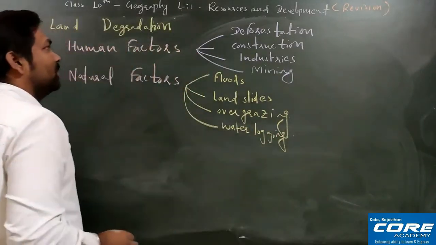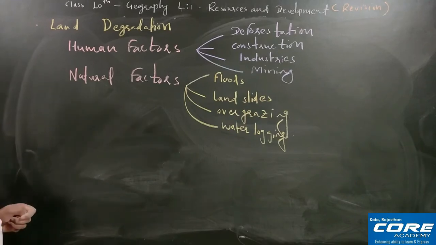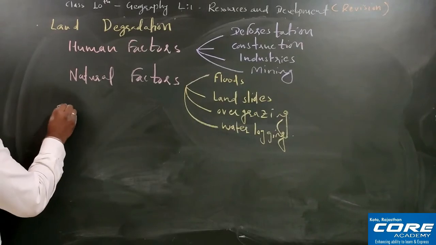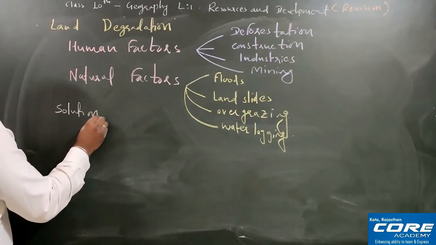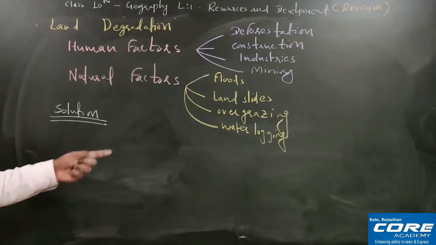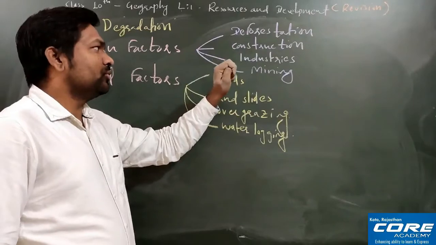So I hope that land degradation causes are clear to all of you. The two causes are there, human causes and natural causes. Fine. Now what can be the solution? What can be the solution here? So the solution is very simple. You need to write just the opposite of the problem. Suppose the problem is deforestation, so you have to plant more trees. So afforestation will be the solution.